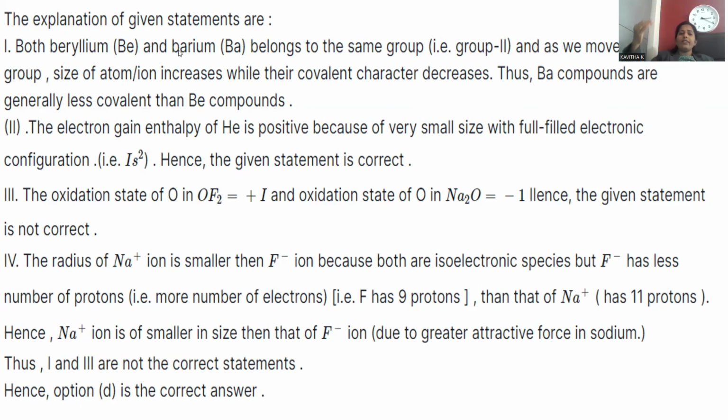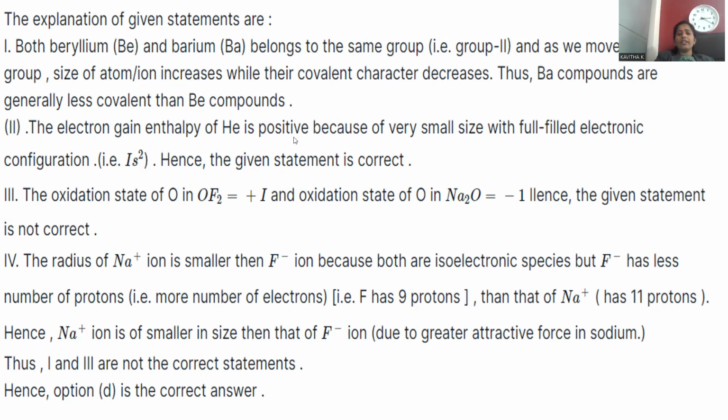Whereas when we descend, metallic nature gradually increases, so they become more electropositive, easily release electrons and give ionic compounds. That's the reason why beryllium forms covalent compounds and barium forms ionic compounds, so ionic nature gradually increases from top to bottom in any group, right? So this statement is wrong.